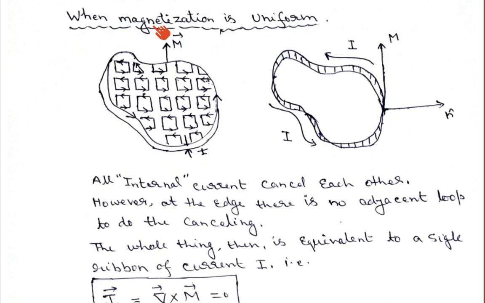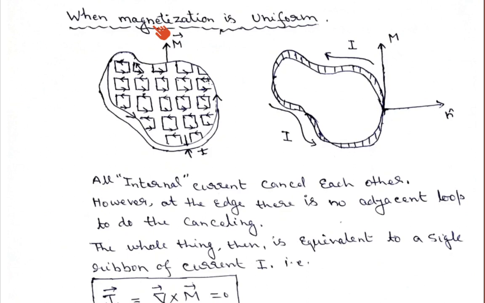So here we have learned two things: the volume bound current density, JB, which is equal to del cross M, and another term, the surface bound current density KB, which is equal to M cross n unit vector. Remember, I am not saying these are the surface current density or volume current density. I am introducing volume bound current density and surface bound current density. Why am I calling this bound current density?